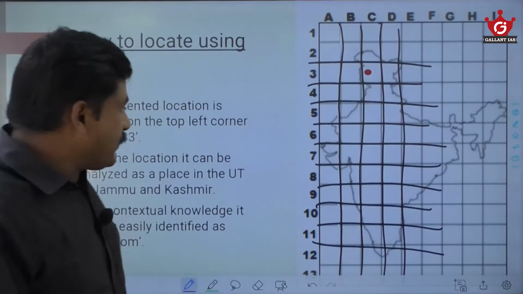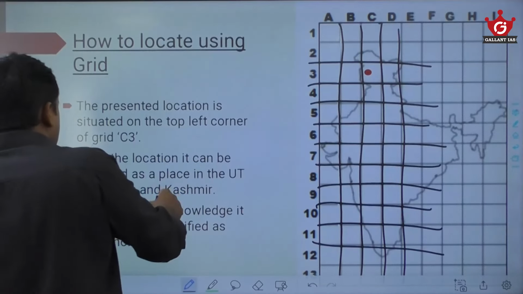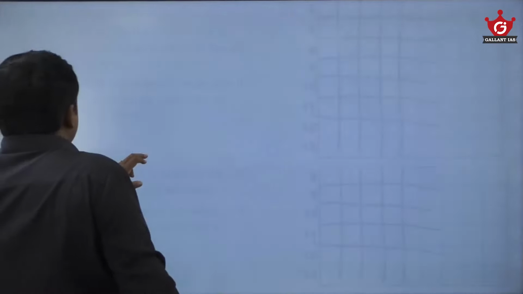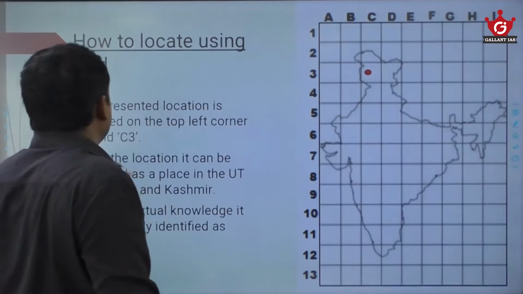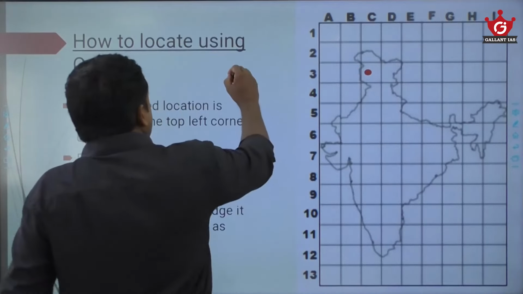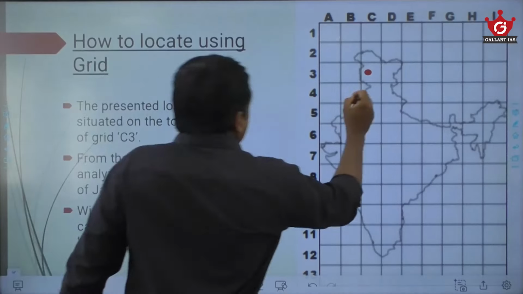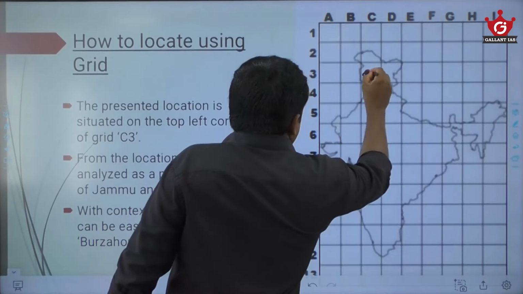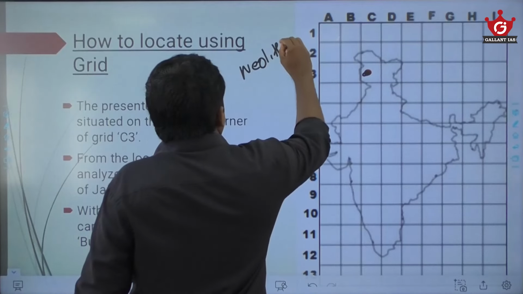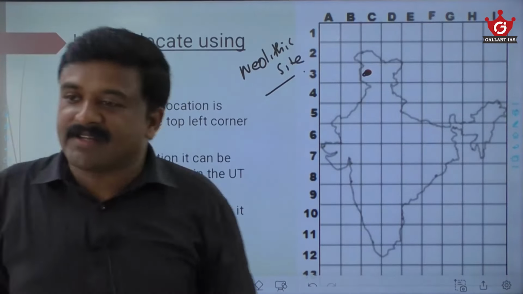Okay, so when you practice like this, UPSC will ask a question like this. For example, what is the question here? Suppose here in the question paper they have marked a site here, and they have given a clue like this: a Neolithic site.